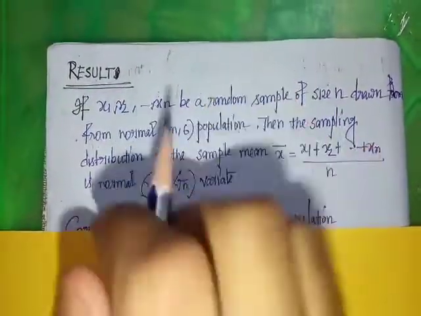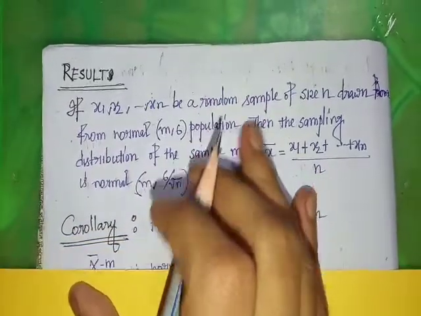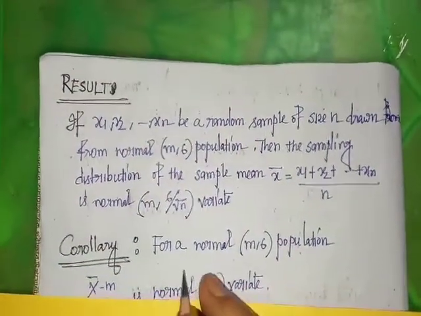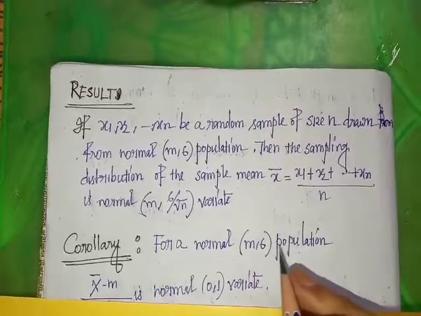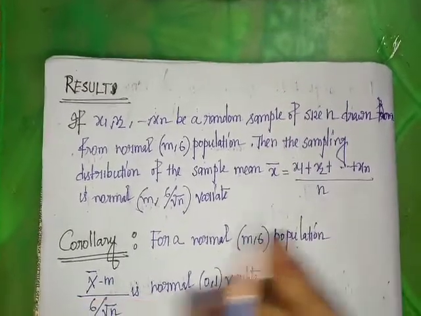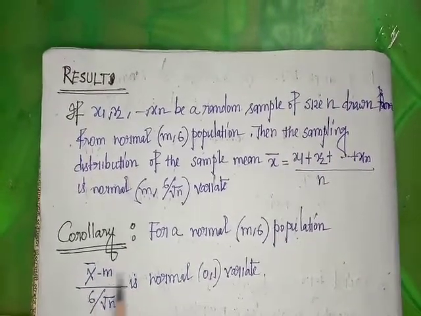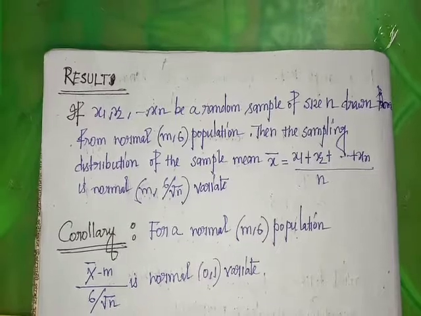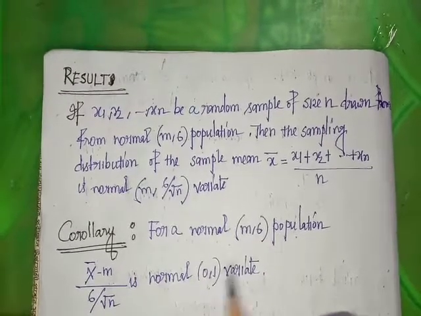This is the result, and the corollary is that for a normal (m, sigma) population, (x bar minus m) by (sigma by root over n) is a normal (0, 1) variate.